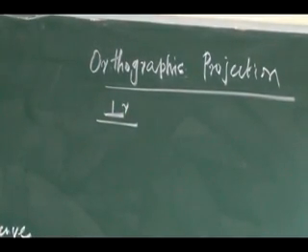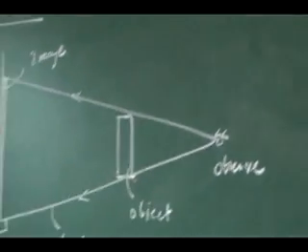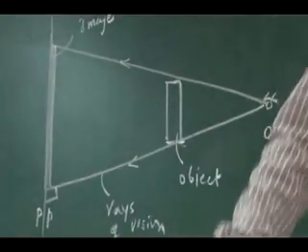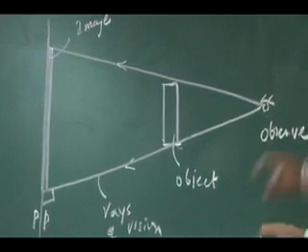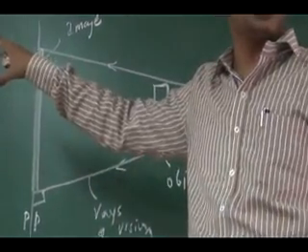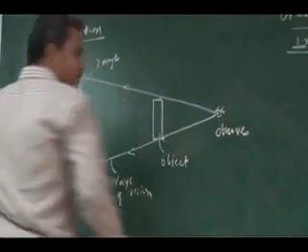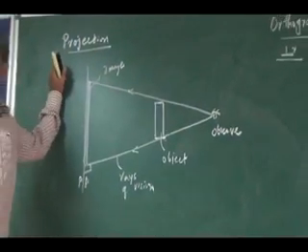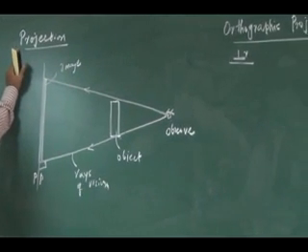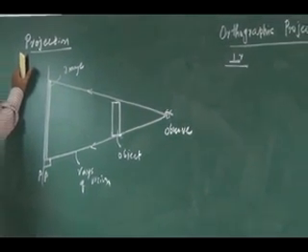So we can say if the rays of vision meet the projection plane in a perpendicular fashion, then I can obtain an image, a projection. That projection is called an orthographic projection.